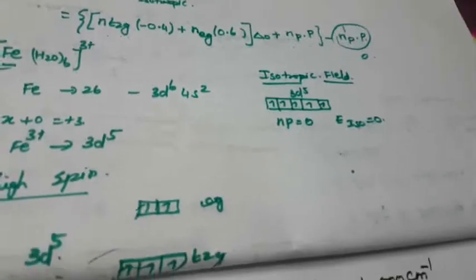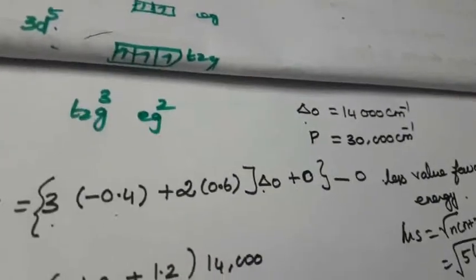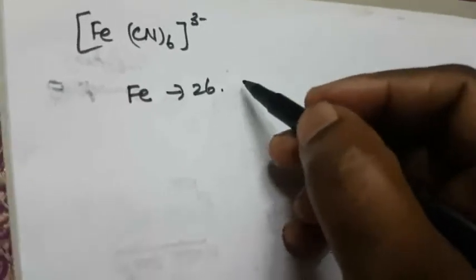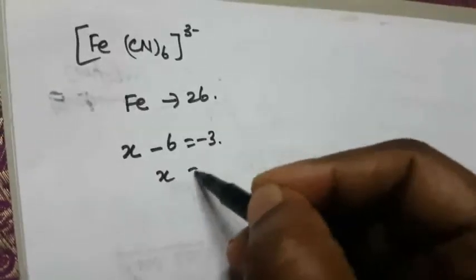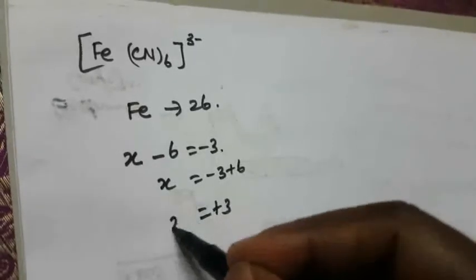Okay, so this is one example of this octahedral splitting. One more example, so you can easily understand: [Fe(CN)6]3-. What is the electronic configuration of the central metal atom? Fe is 26. What is the oxidation state? x minus 6 equals minus 3, so x equals minus 3 plus 6, equals plus 3. The oxidation state of Fe is plus 3.